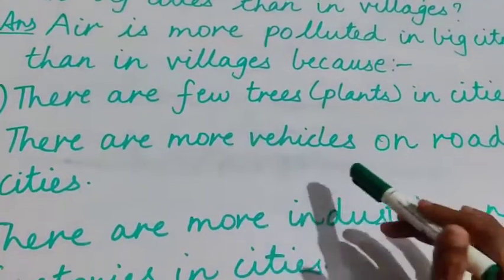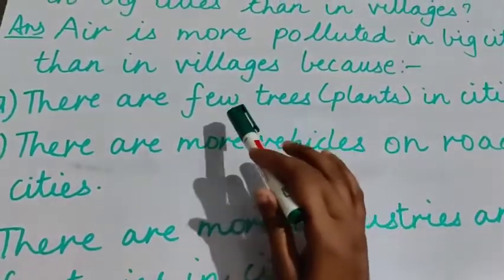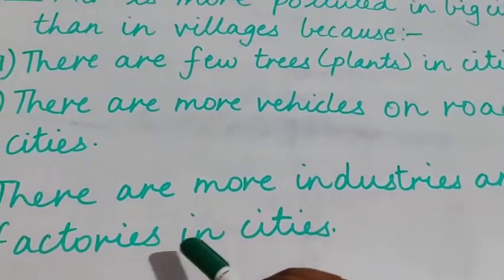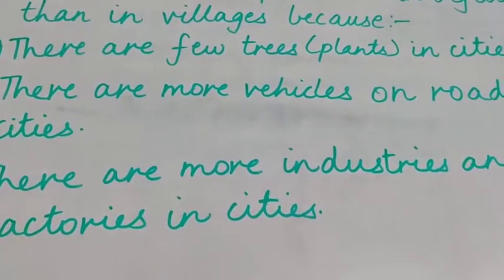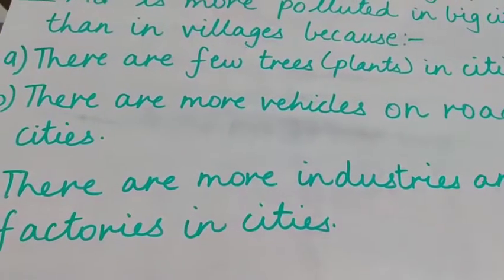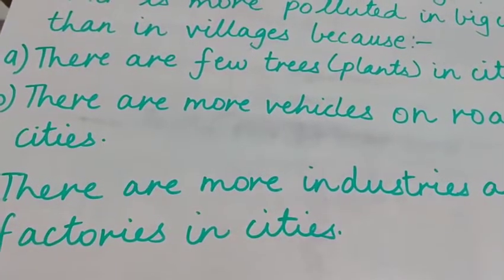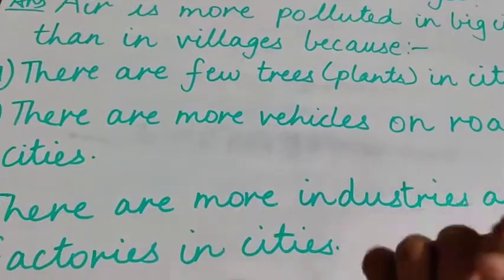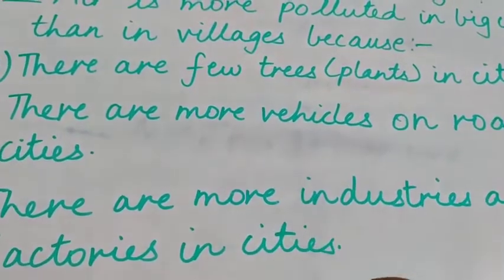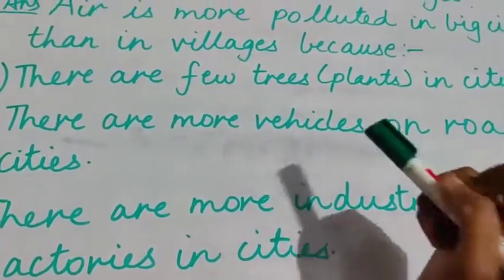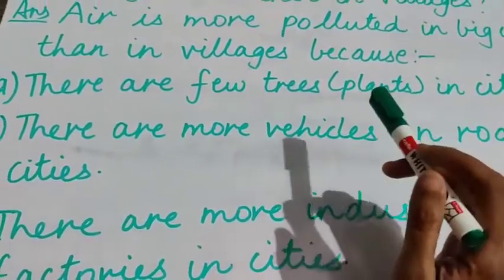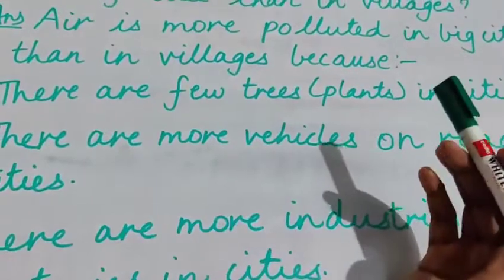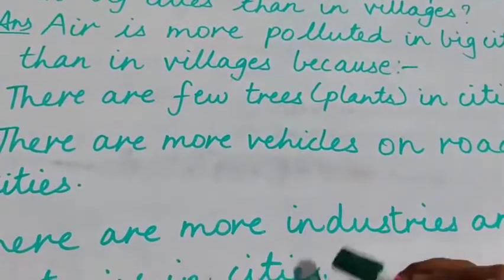Cities में ज़्यादा vehicles होते हैं, city में कम trees होते हैं, and there are more industries and factories in cities, as compared to villages. यहाँ पे vehicles ज़्यादा होते हैं, population ज़्यादा होती है, and trees बहुत कम होते हैं. That is why air is more polluted in big cities than in villages, right, children?